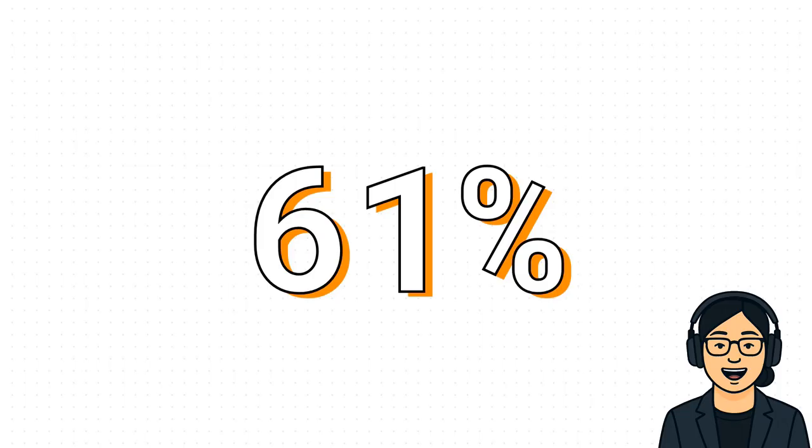61%. Let that sink in. That number is so important because it proves DPO isn't just about making things easier. It's about making things easier and getting better results. It is the absolute classic case of getting more for less.